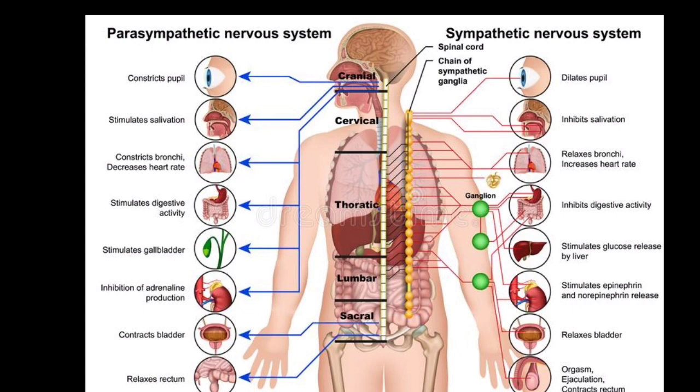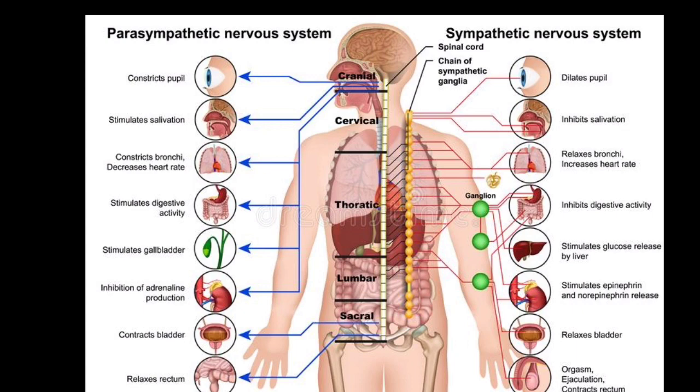Some part of the medulla oblongata controls the autonomous nervous system, and the majority of the ANS is controlled by the spinal cord only. Look at the diagram there. In that picture there are two different parts: one on the left side and another on the right side. One is called sympathetic and another is called parasympathetic. These two are different parts, different conditions, which give counter reactions to one another.